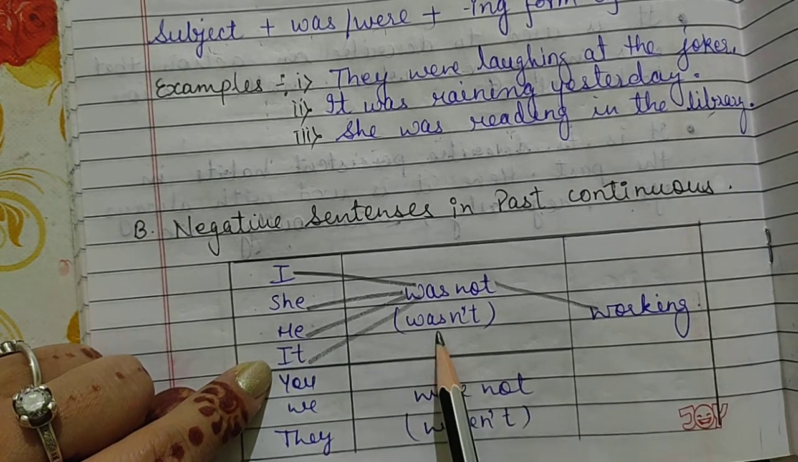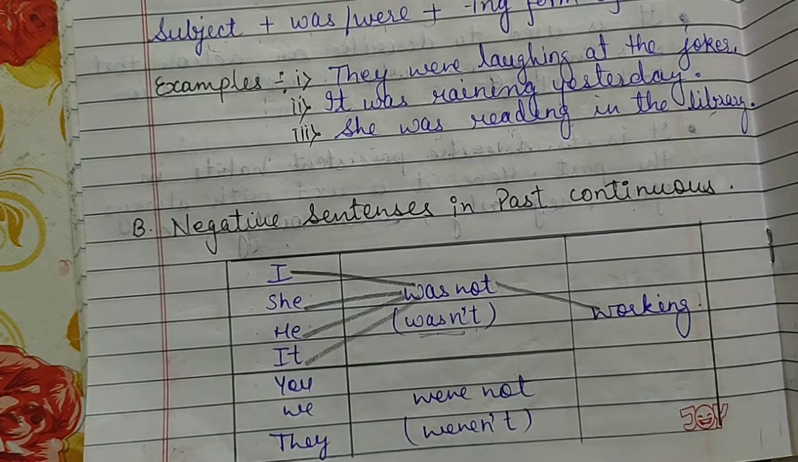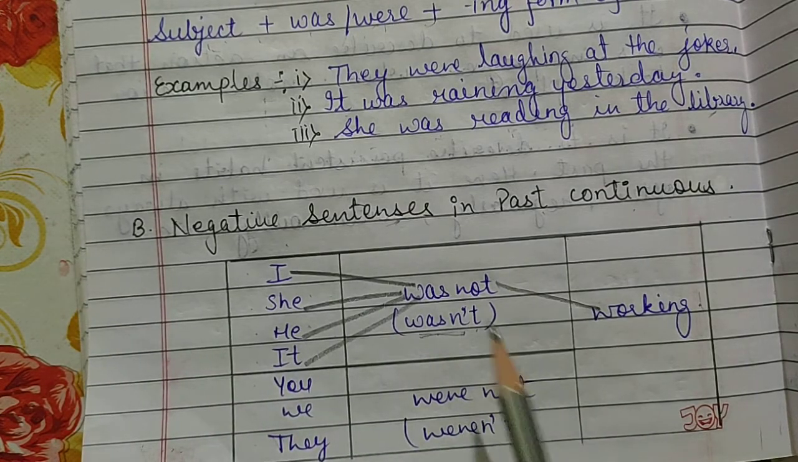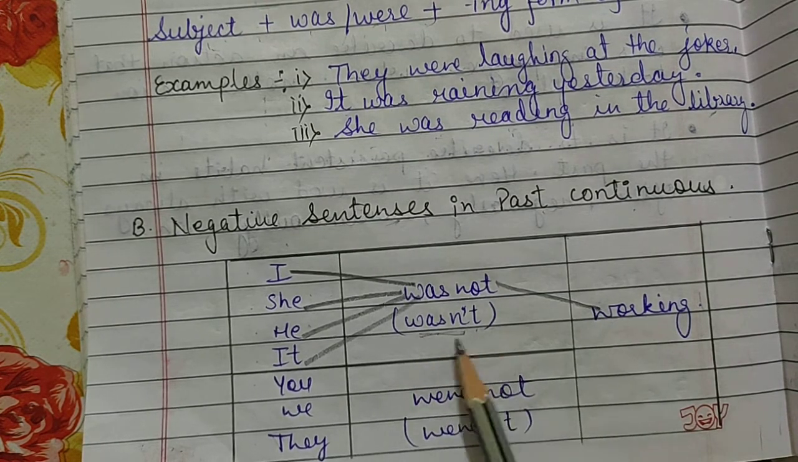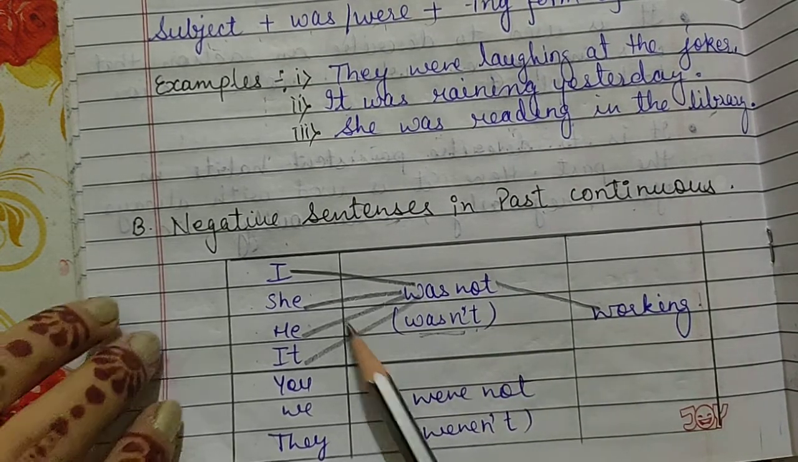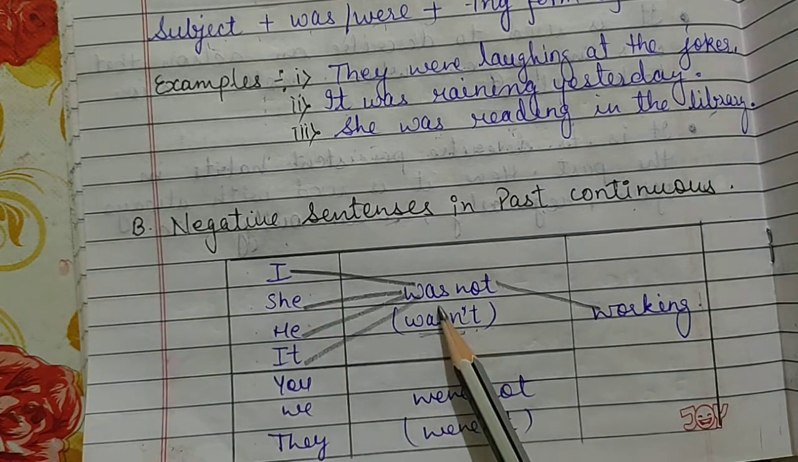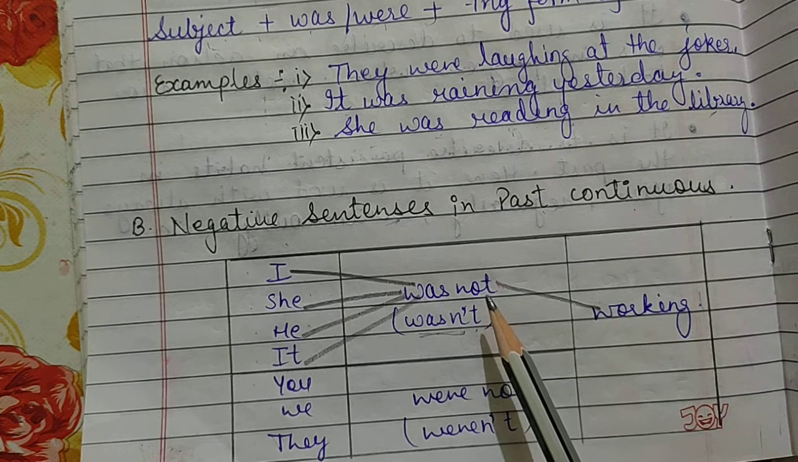And here you can see I have written wasn't. So wasn't is the contracted form, or you can say wasn't is the short form of was not. If you don't want to say was not, you can write wasn't. Alright, so wherever you see wasn't, it means was not. Okay, so if the subjects are singular, you will write was not. You have to just add not to the structure that you have learned for the positive of past continuous.